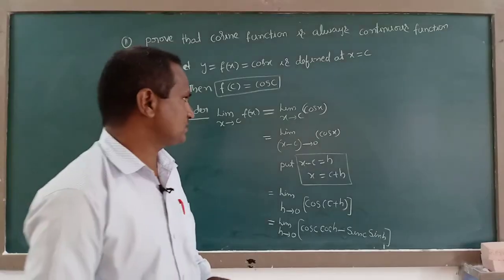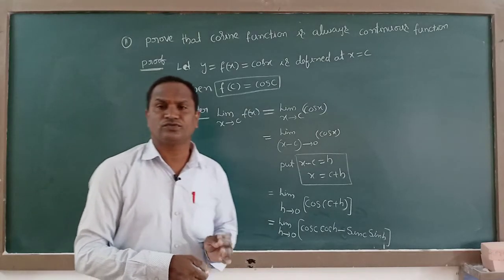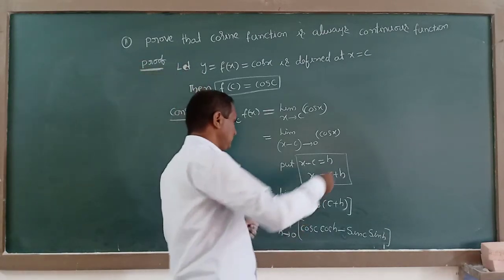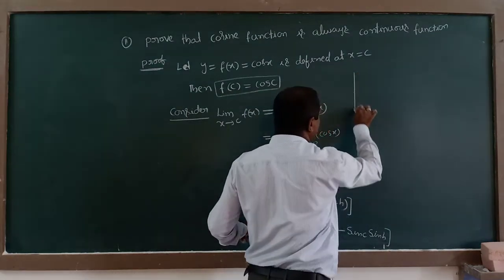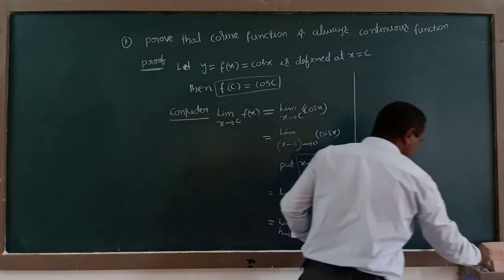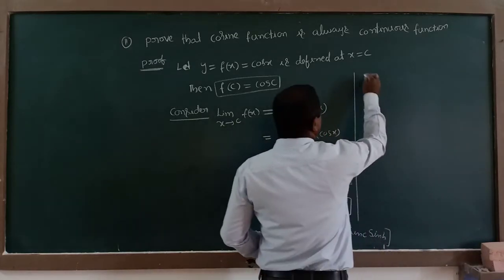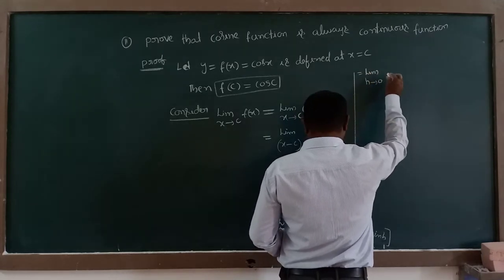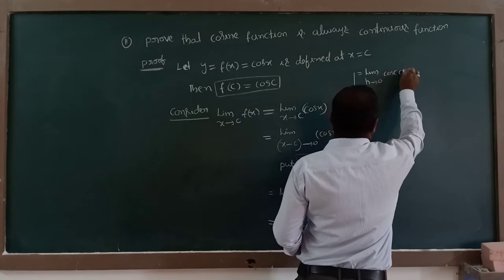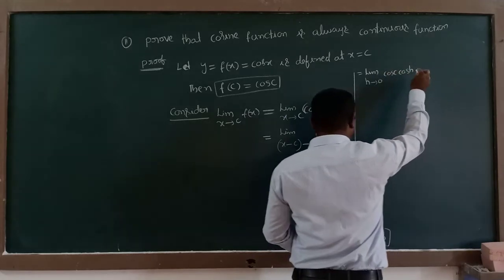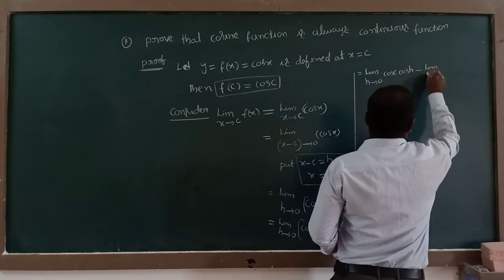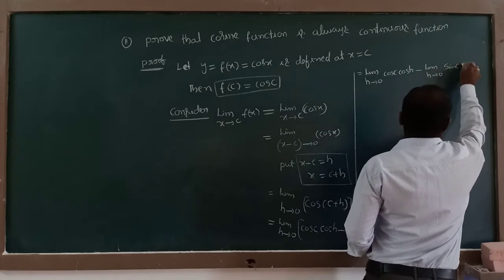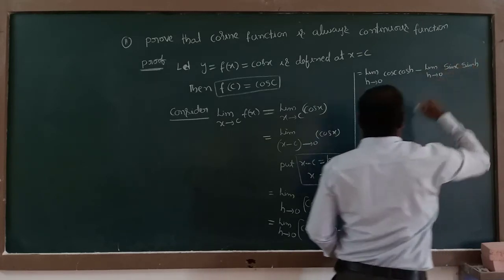Afterwards, we distribute that limit to those two functions. Limit h tending to 0, cos c into cos h, minus limit h tending to 0, sin c into sin h.